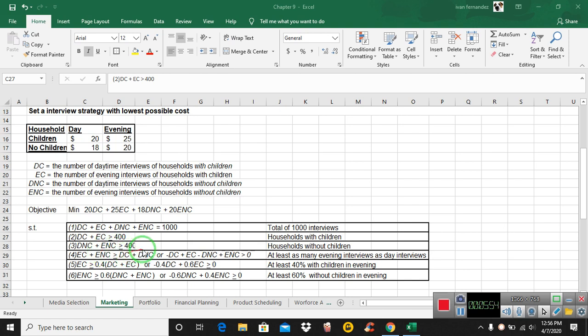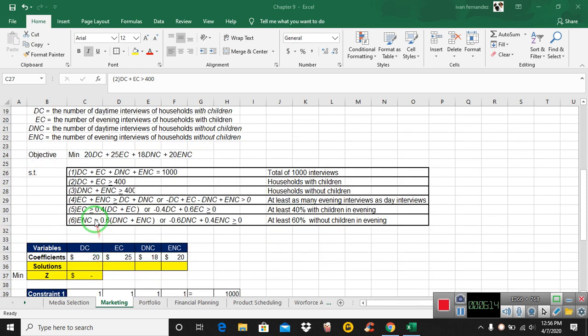So if you move DC and DNC to the left side of the equation, you get minus DC plus EC minus DNC plus ENC greater or equal to 0. That's how you end up with that. Let me know if that's not clear to you how I did that. I can help you out with that. But it's simple algebra, moving the unknowns around.